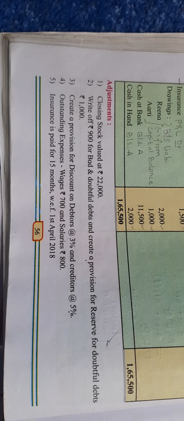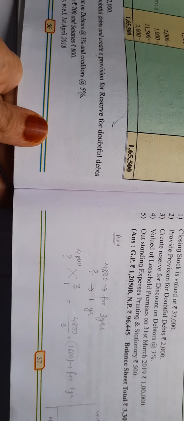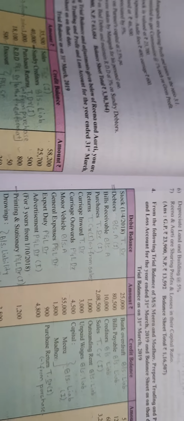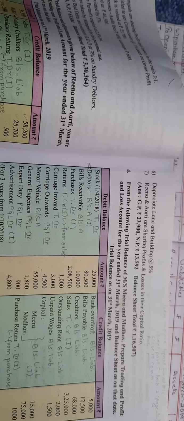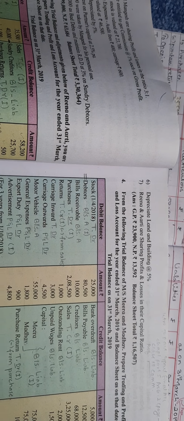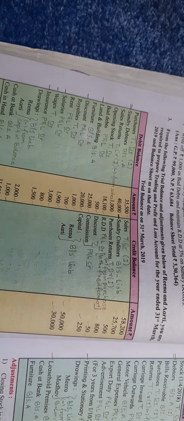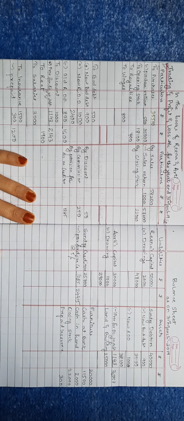After this fifth adjustment, this question also carries adjustments on the next page that we did not see while marking up the adjustments. So see it here: depreciate land and building at 5%. So where do we write this land and building?